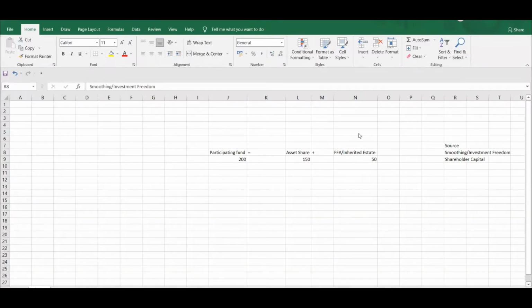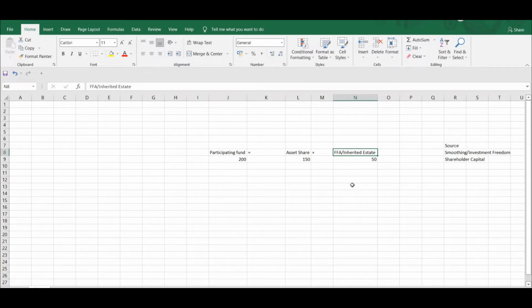Today's topic is inherited estate, or FFA, which you can see here in this row. This is an integral part of participating policies, and it is also a part that everyone is kind of confused about. So what exactly is inherited estate? Now, you have seen my video on preparation of financial statements and auditors' report regulation. You can search for it on my YouTube channel.